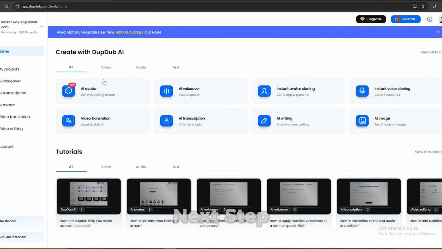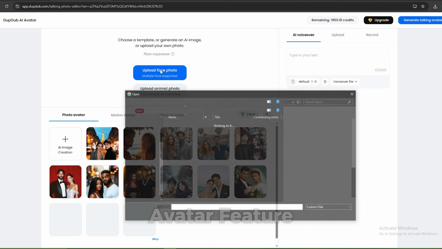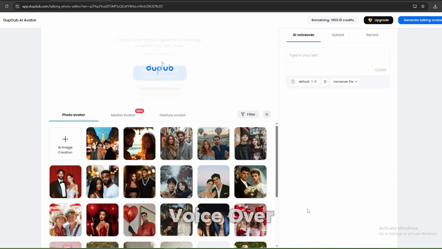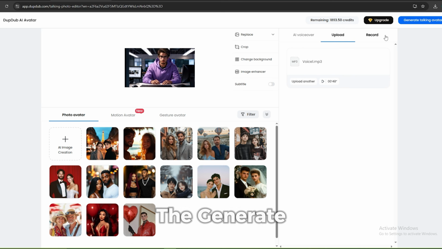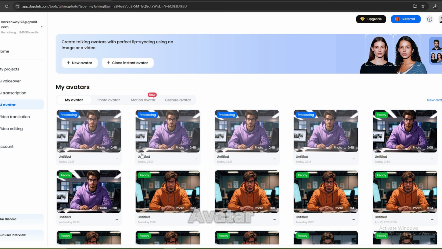Before going into the next step, let me show you another cool feature this tool has. Not only these features, they have a lot of features. My favorite feature is the AI avatar feature. I personally use this for my channel. All the AI avatars that you saw on my channel, let me show you how I create those. All you need to do is go to this AI avatar feature and upload the avatar image like this, and then upload the voiceover file here. Then click the generate avatar option. It will only take several seconds, and you will get this talking avatar with correct lip movements. You can try this as well.